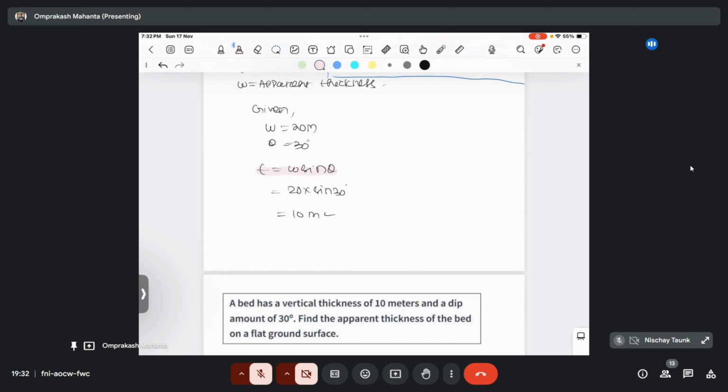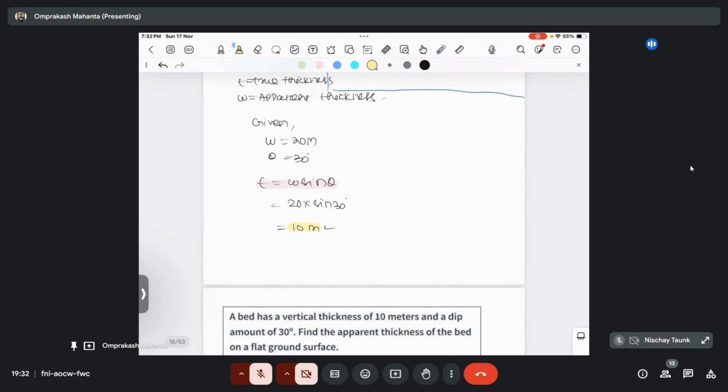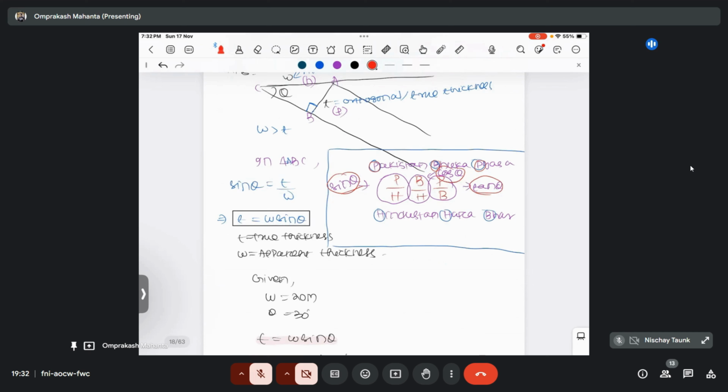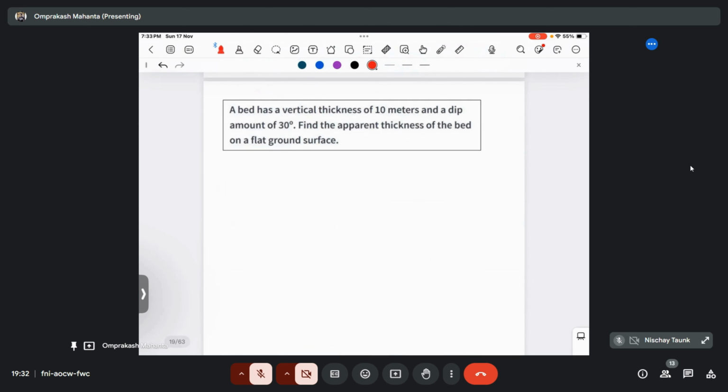So we got the true thickness as 10 meter, and you can see the apparent thickness is 20 meter and the true thickness is 10 meter. So hence proved, apparent thickness is always greater than true thickness. And remember the mnemonic also. Pakistan Bhuka Pesa, Hindustan Hara Bhara. P by H is the sin theta, B by H is the cos theta, and P by B is the tan theta. And the reverse will be your cosec, sec, and cot. Okay, let's move to the next one.